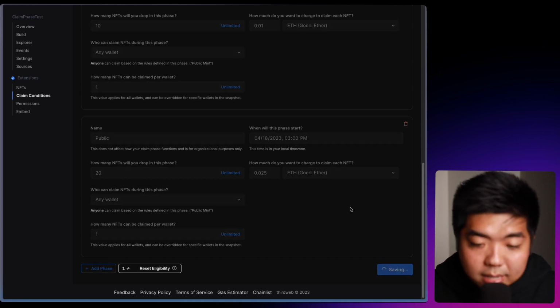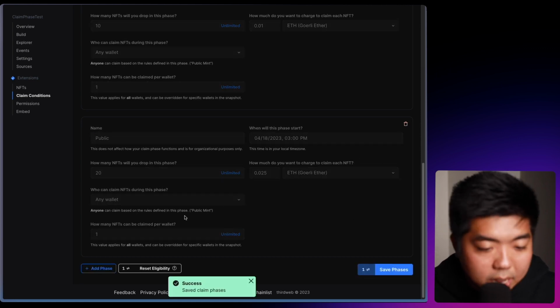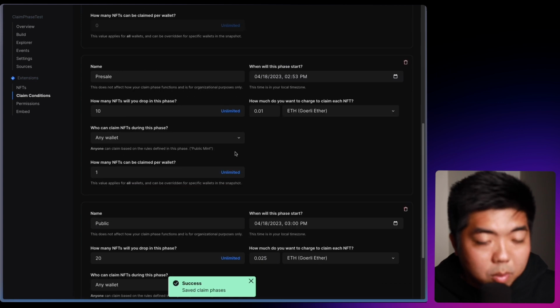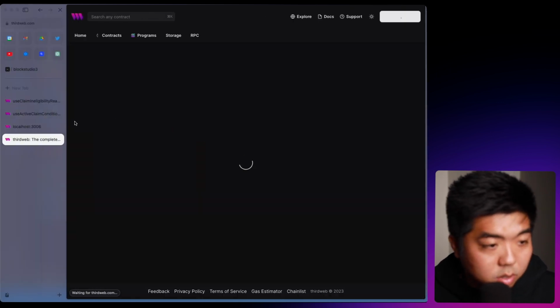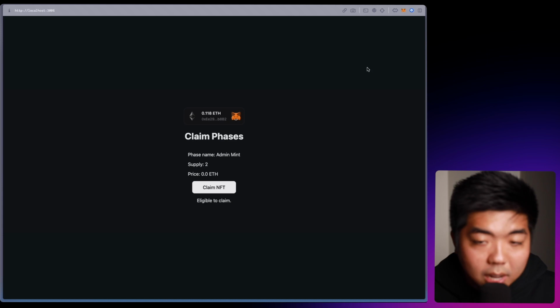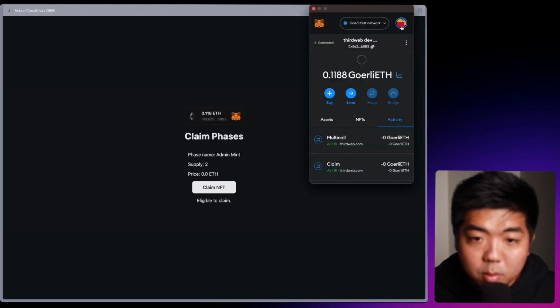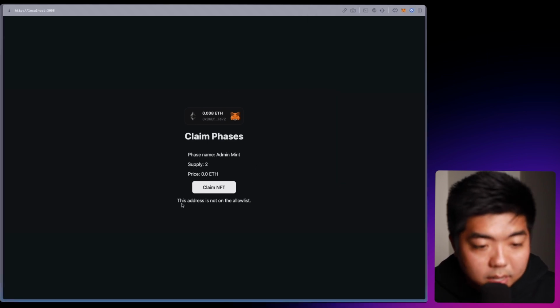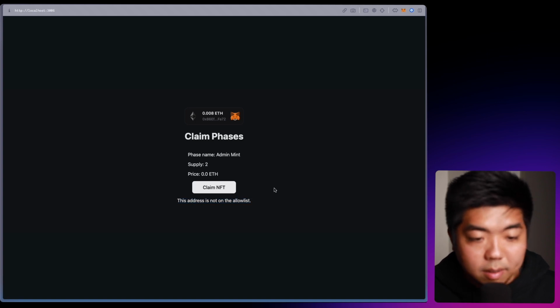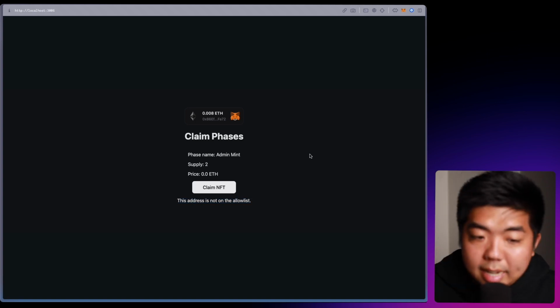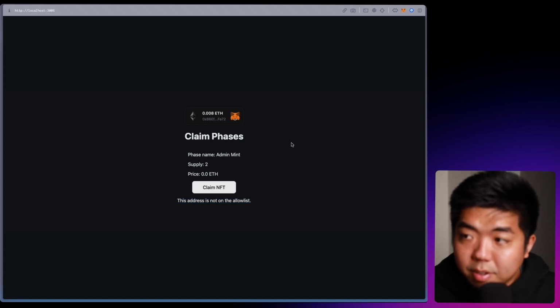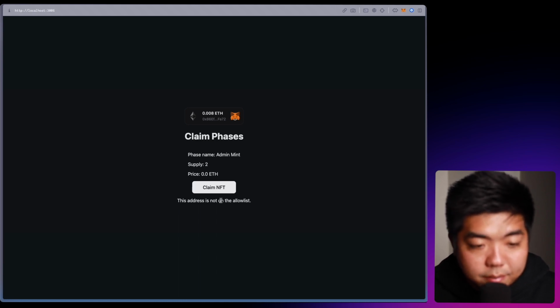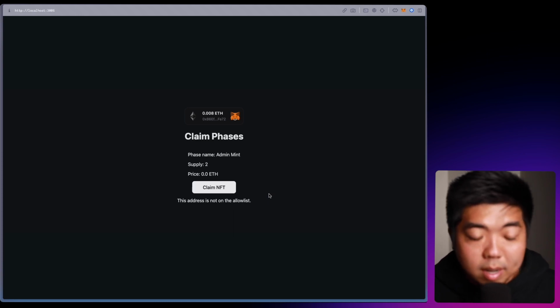So if we save these claim phases here, and our phases have been saved, what I'll do is come back to the app here. I'm going to switch it to a wallet address that is not able to claim because it's not on the allow list. We'll wait till the next claim phase starts in a few minutes, and then we will see if this wallet is eligible, which it should be because in the next 2 phases, all wallets should be able to claim an NFT.